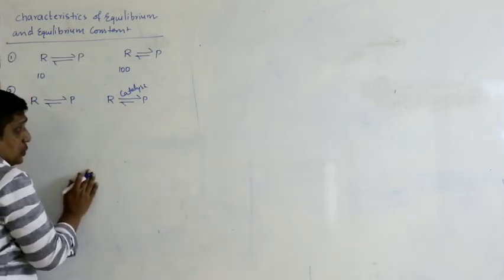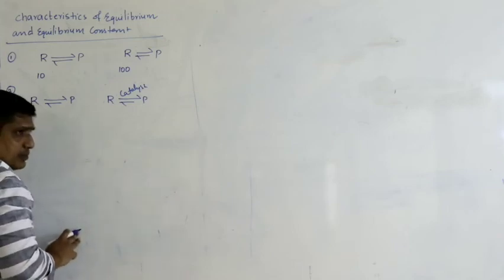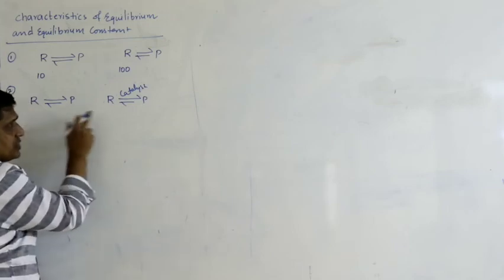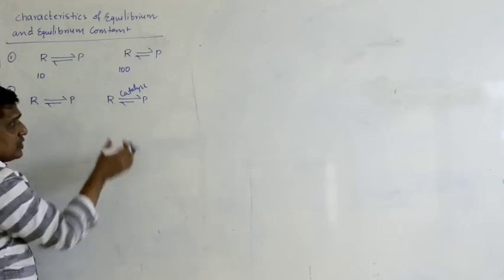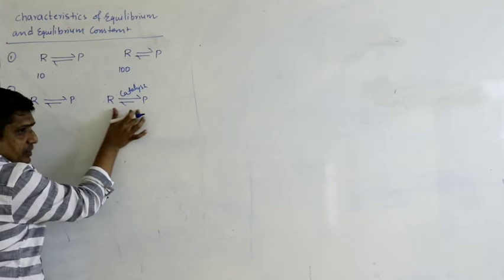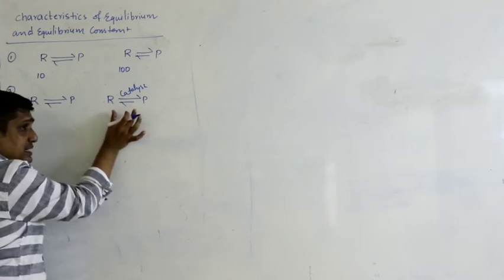What does a catalyst do? It speeds up, it increases the rate of reaction. That means, compared to this reaction, in this reaction equilibrium is attained at a much faster rate and reaches equilibrium quickly. But we are not considering the time here. We are considering the position.